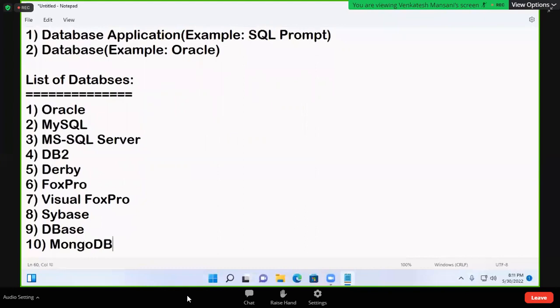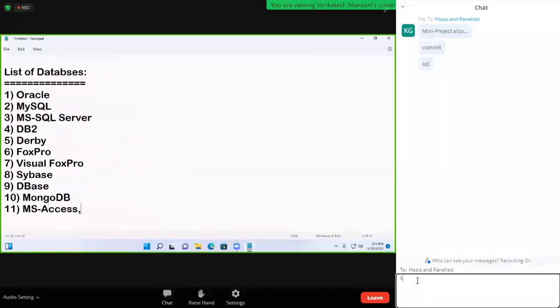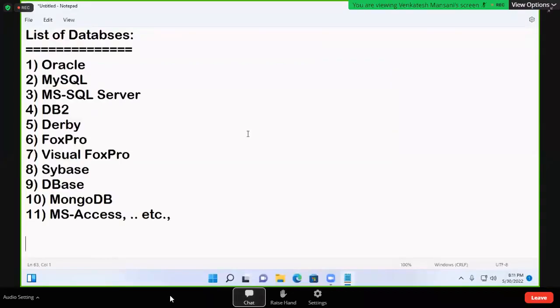MongoDB. See, like this, there are so many databases. MS Access. List of databases: Oracle, MySQL, MS SQL Server, DB2, Derby, Fox Pro, Visual Fox Pro, Sybase, DBase, MongoDB, MS Access.